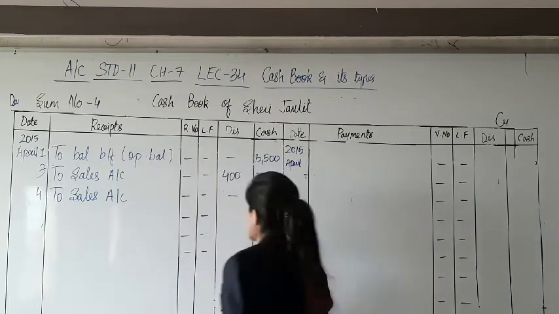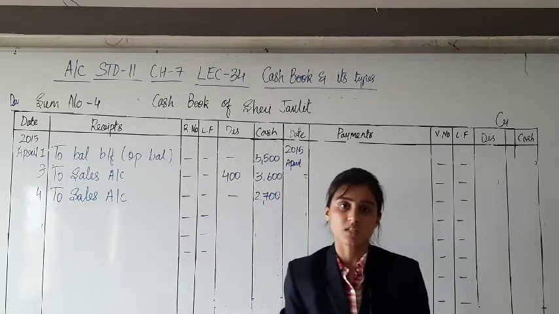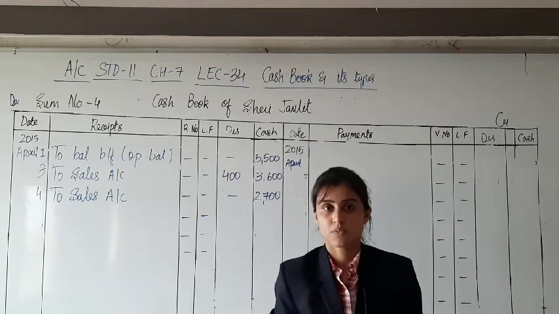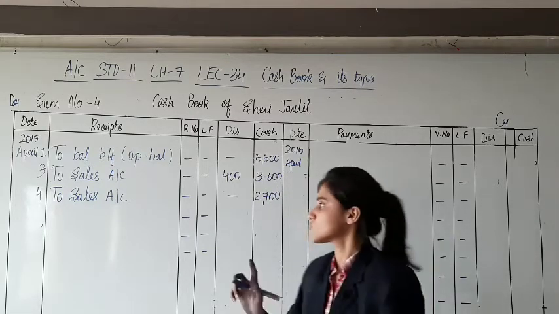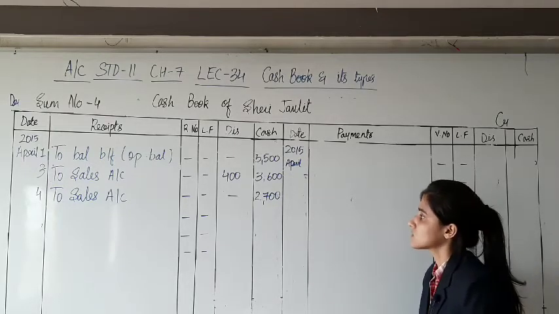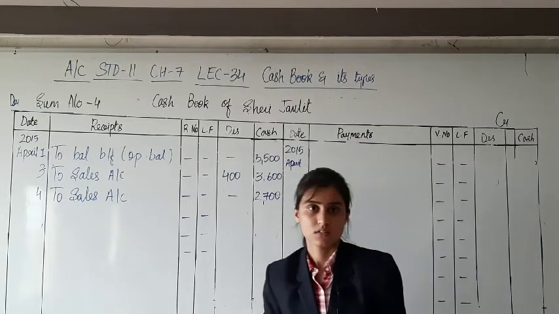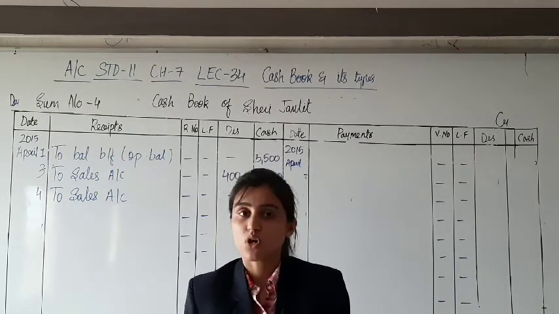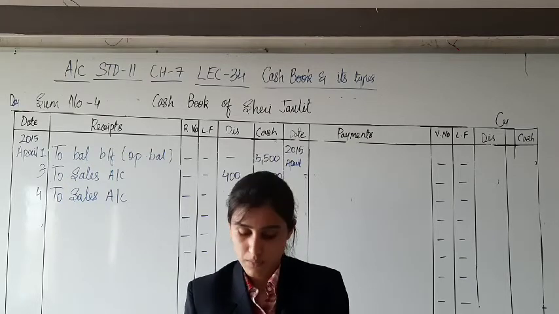Why? Because 10% is the trade discount. 10% of 3,000 is 300. 3,000 minus 300 is 2,700. Net amount received is 2,700. Okay? Trade discount is not to be recorded in the books of accounts.